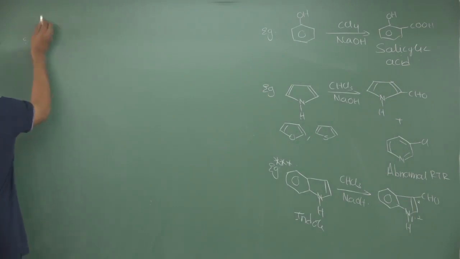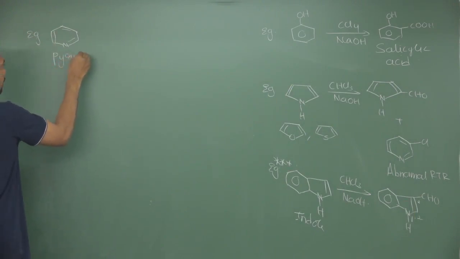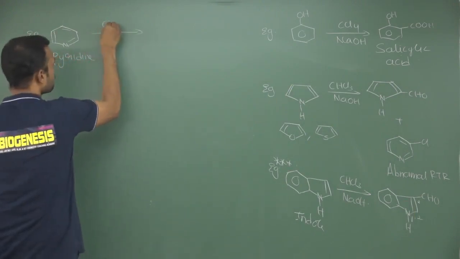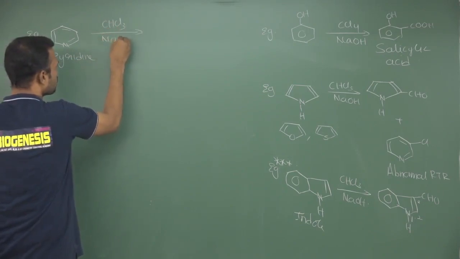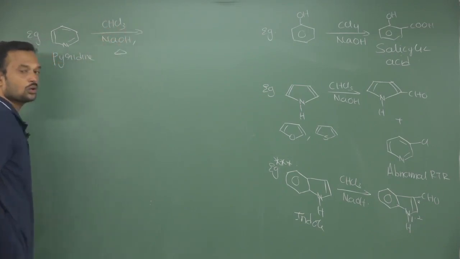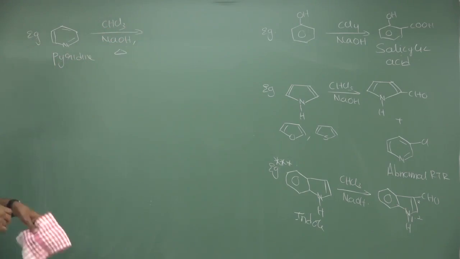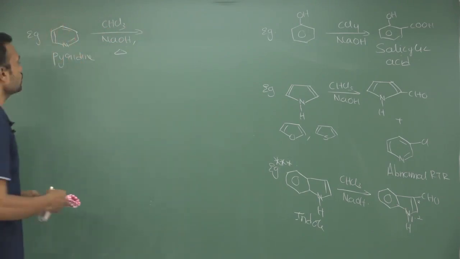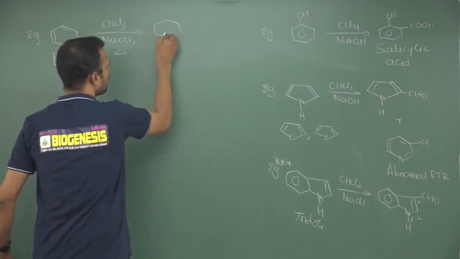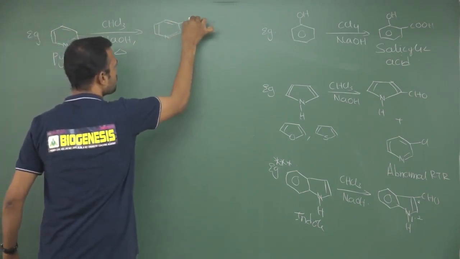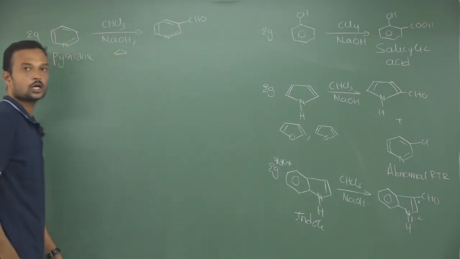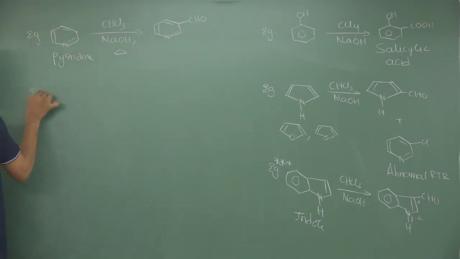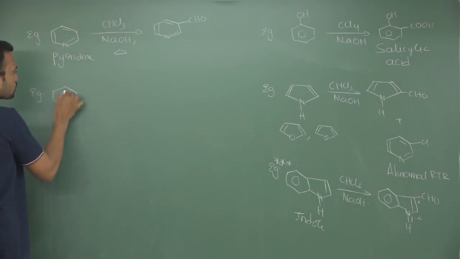Okay. So suppose I take pyridine, this is called pyridine. Suppose pyridine reacts with chloroform in sodium hydroxide. Normally it is not involved in the Reimer-Tiemann reaction. Why? Because nitrogen acts as an electron withdrawing group. Due to this, the yield will be very less, but still an electrophilic substitution reaction is possible at the third position with respect to nitrogen. Okay, this is the pyridine reaction.